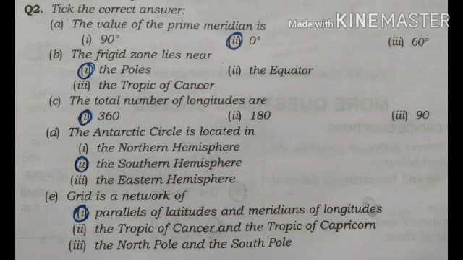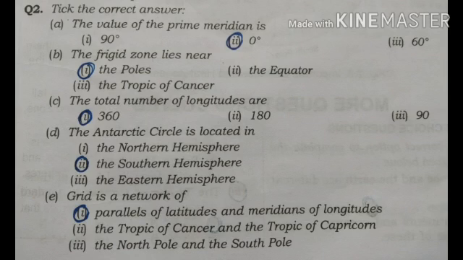Number 2. The frigid zone lies near dash. Students, we have three options: the poles, the equator, the Tropic of Cancer. Correct option is the poles. The frigid zone lies near the poles.